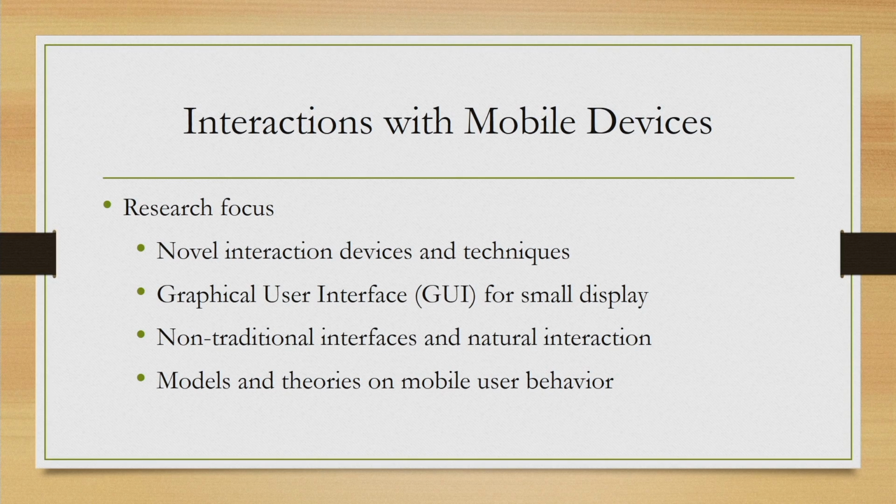Then, how to design the interface for small display devices. We have to keep in mind that these devices typically have small display areas. These small areas may not be suitable for displaying things that we typically want to do in a large display area such as a desktop screen. So, when we want to design an interface for, say, a smartphone, our design approach should differ from the way we design the interface for a desktop or a large display device. That is another major concern.